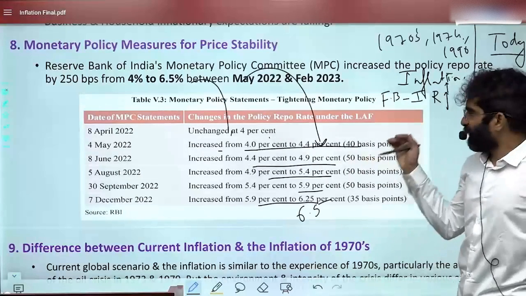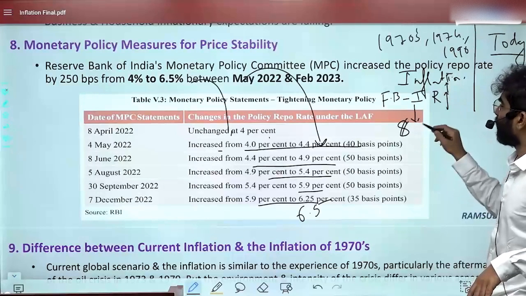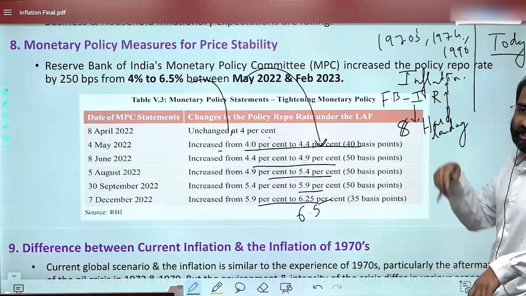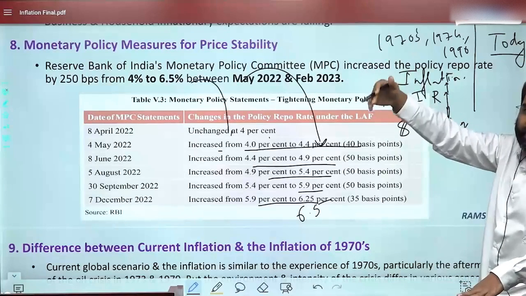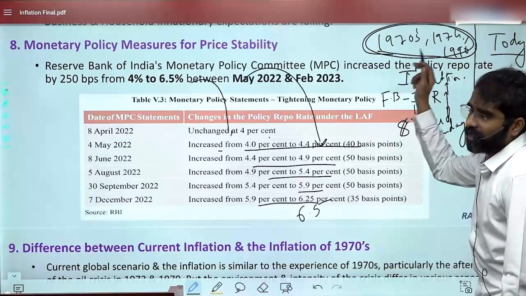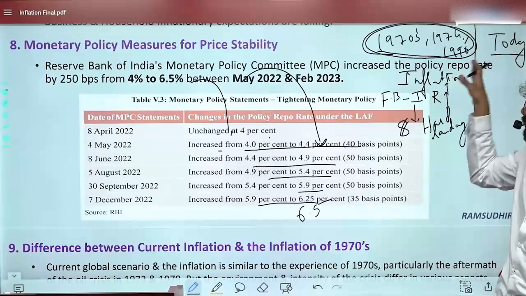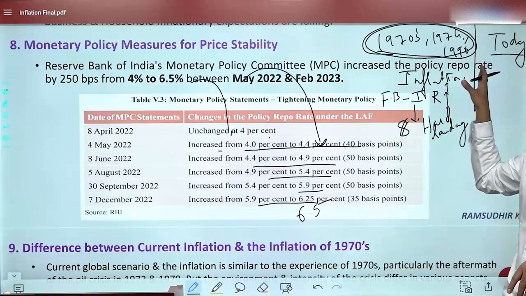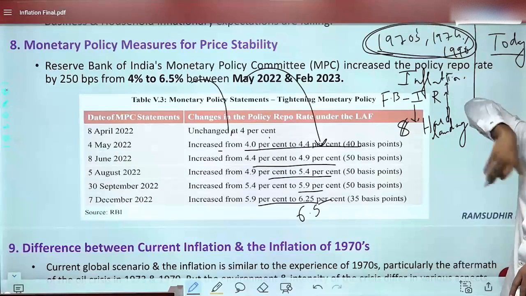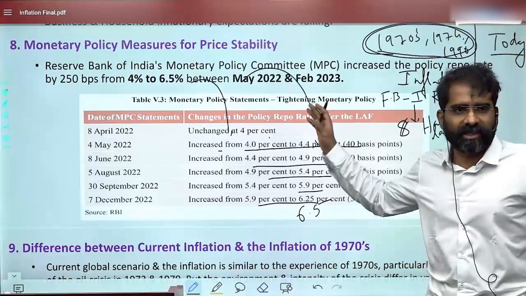So on one side, if the trust is there, then there will be a proper soft landing. But at that point of time, what they observed was something like a hard landing, because people's inflationary expectations were on a higher side. They did not believe in the institutions. Oil was a major factor responsible for the increase in inflation during that time. Currently, oil is one of the factors responsible for inflation. There are also food-related and other areas responsible for inflation today. But in the 1970s, one and only factor was oil, which was responsible for the increase in inflation.